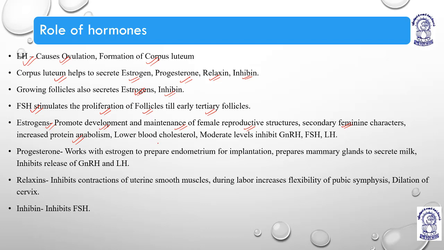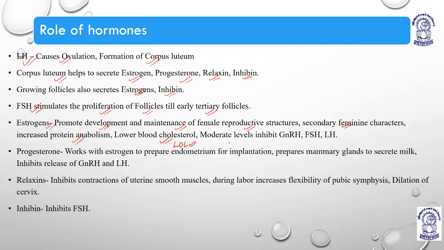They also help clear low blood cholesterol, meaning they clear low density lipoproteins and increase high density lipoproteins. Triglyceride levels are also maintained by high levels of estrogens.